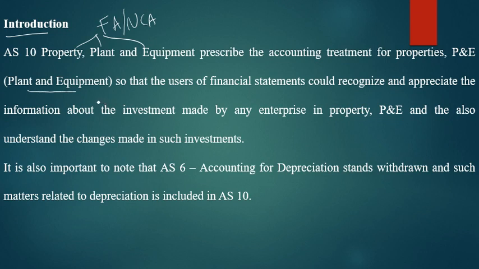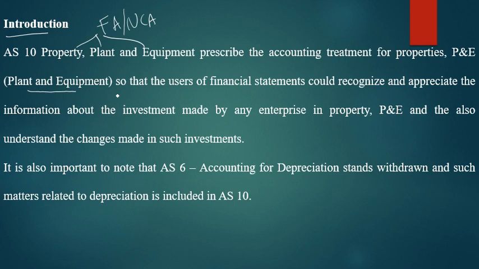I will repeat once again. The users, nothing but the purchasers of the business entities, need to show that in their financial statement. The financial statement should recognize, otherwise show in the balance sheet, the investment made by any kind of enterprise.